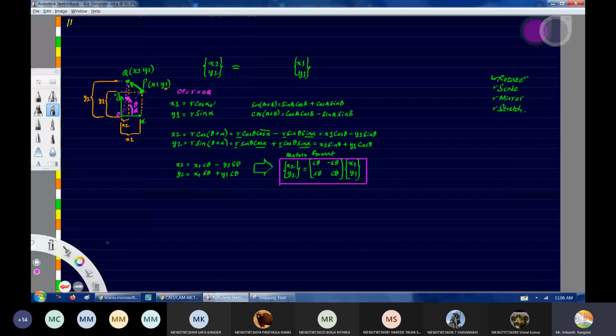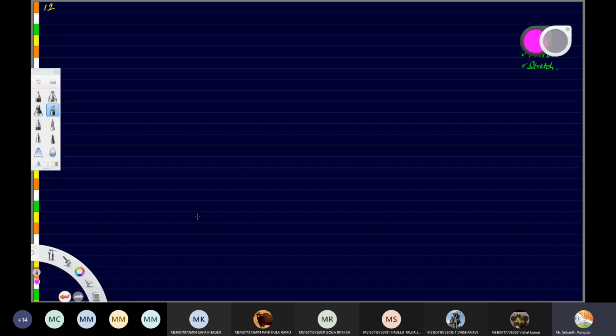Next, let's go for scale. What is scale? Come on, you have all passed engineering graphics, you said. What is scale? Answer me. Length, RF, of dimensions. No, scale is not the length.